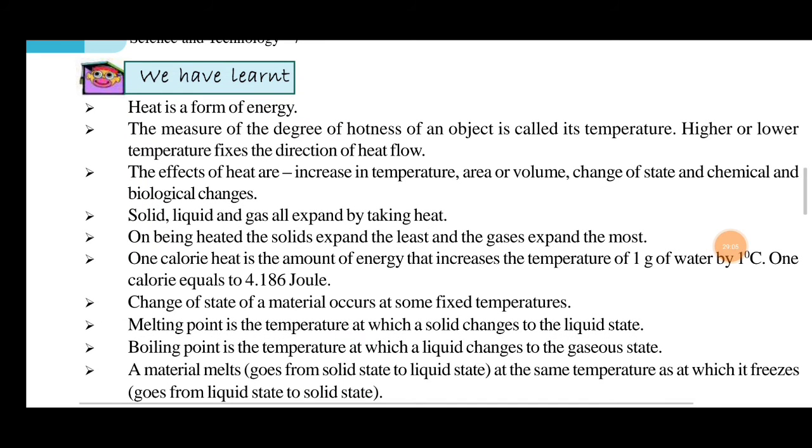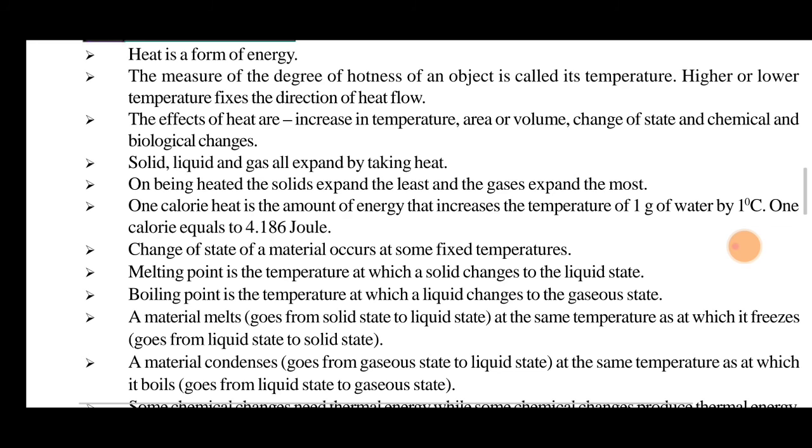What we have learned in this chapter: heat is a form of energy. The measure of the degree of hotness of an object is called temperature. Higher or lower temperature fixes the direction of heat flow. The effects of heat are an increase in temperature, an increase in volume, change of state, and chemical and biological changes. Solids, liquids or gases all expand by taking heat. On being heated, solids expand the least and gases expand the most.